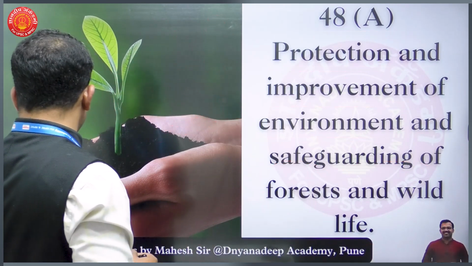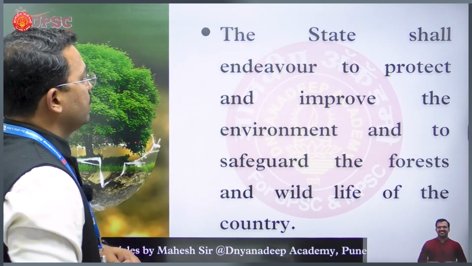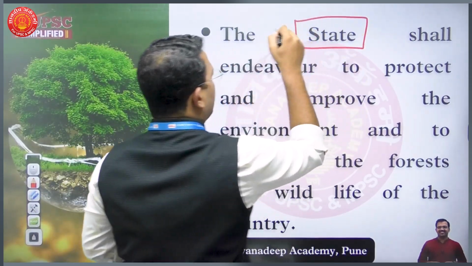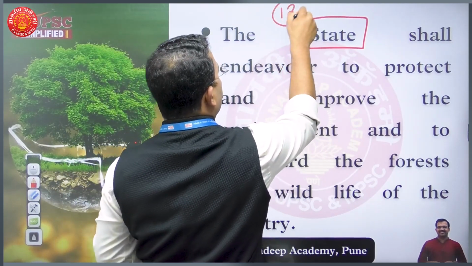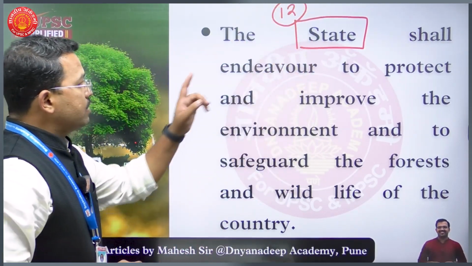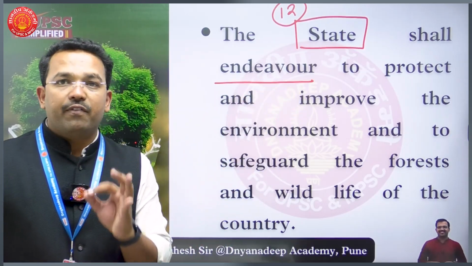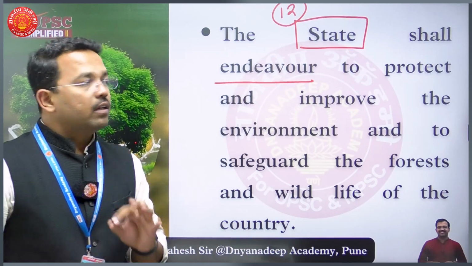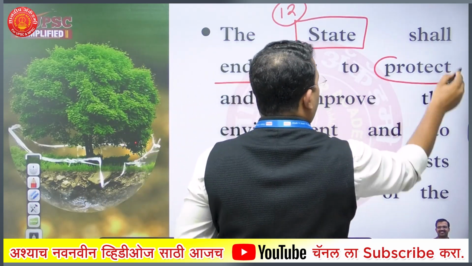What are the provisions in this particular article? Let's try to understand. A very interesting article. It says that the state, as we have seen, definition of state is given in Article 12 of Indian Constitution. It says the state shall endeavor, that is, state will make every effort. Meaning of endeavor is to make every possible effort. The state shall endeavor to protect and improve.